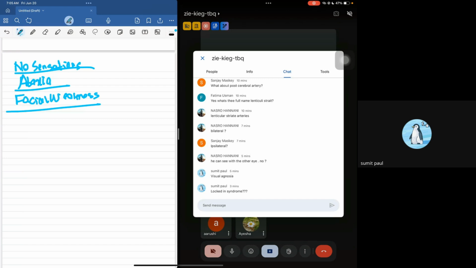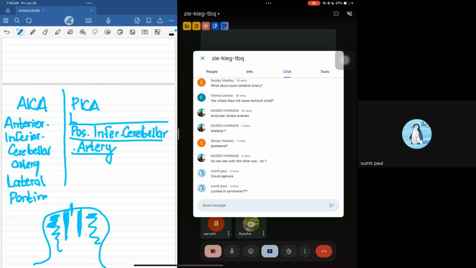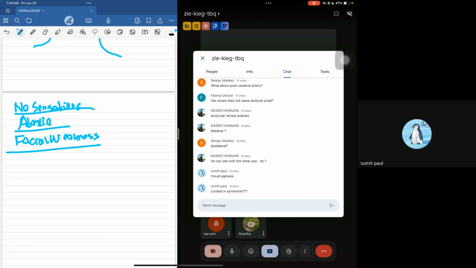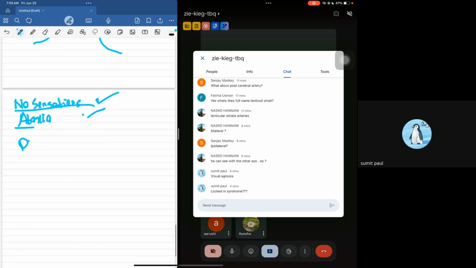Now, let's move on to the PICA stroke. PICA is also known as the posterior inferior cerebellar artery. So in case of a PICA stroke, the patient is again going to have no sensations from the contralateral body. The patient is going to have ataxia as well. But the third thing with ataxia is that the facial nerve is not going to be affected. The nerve that is going to be affected here is the vagus nerve, and you are going to have dysphagia and hoarseness of voice, and the gag reflex is going to be reduced.